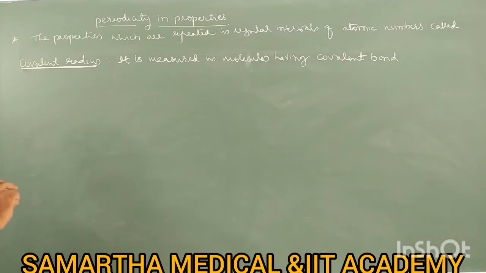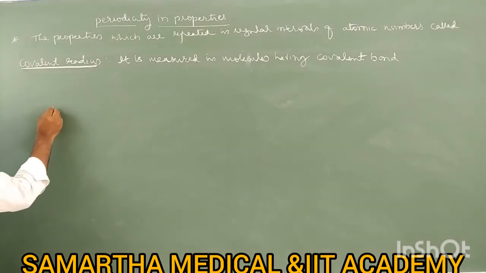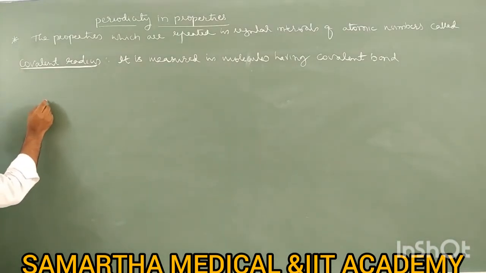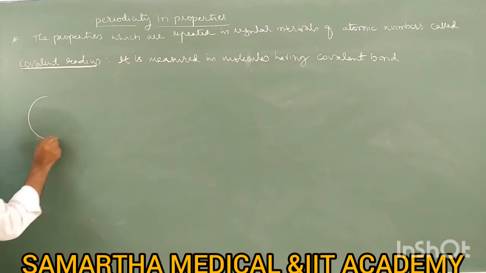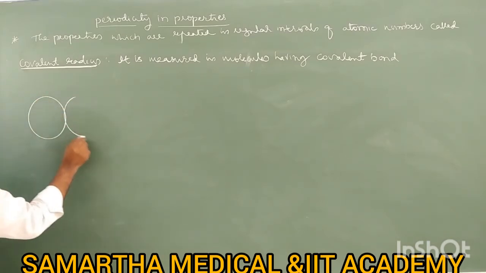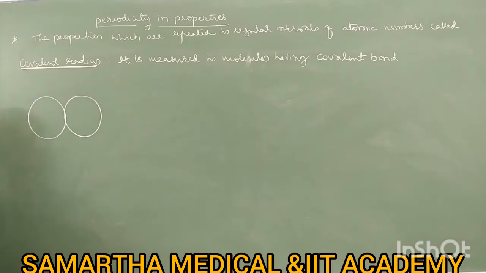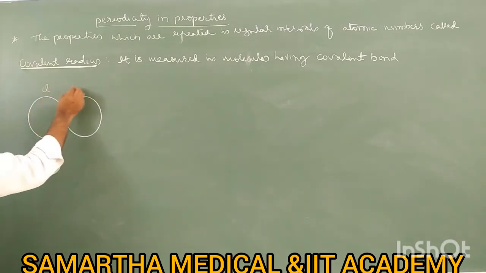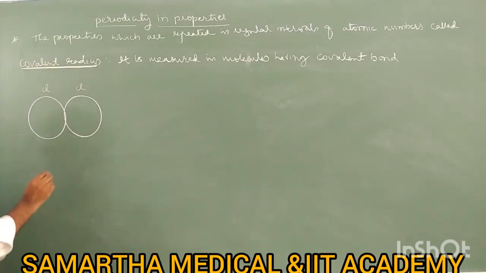Then let us take one example. If you understand the example, you can write the definition easily. So I will take the example of the chlorine molecule. The chlorine molecule has one Cl atom and one more Cl atom, so we write the Cl2 molecule.